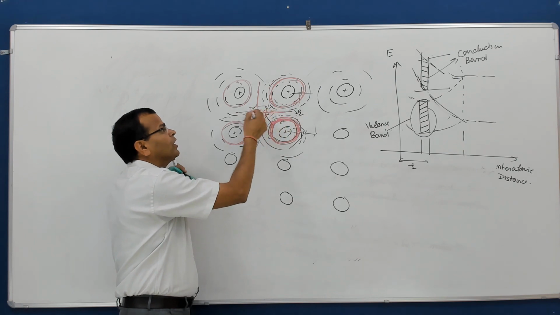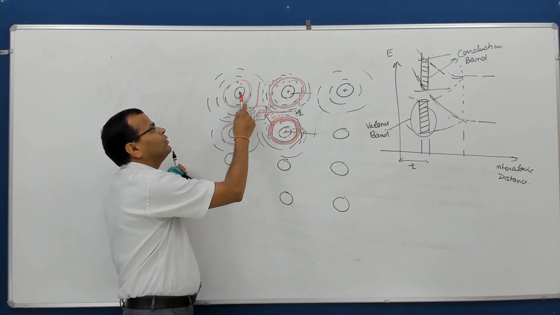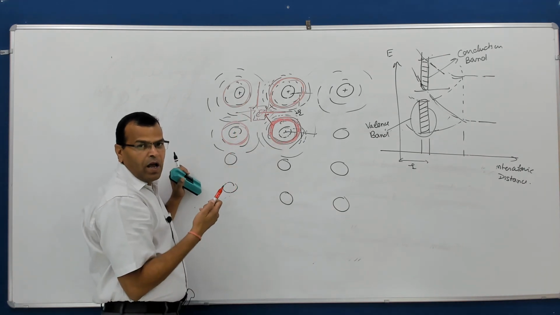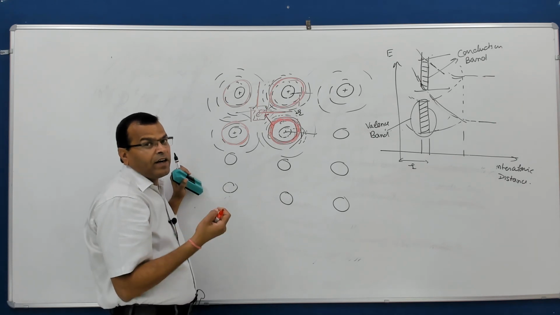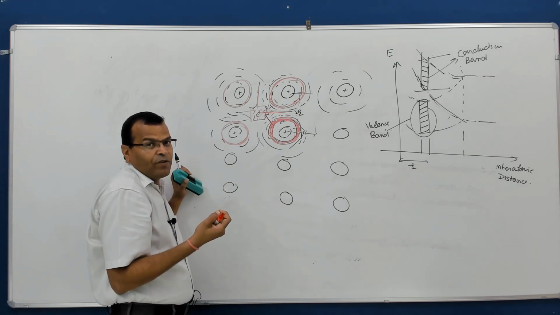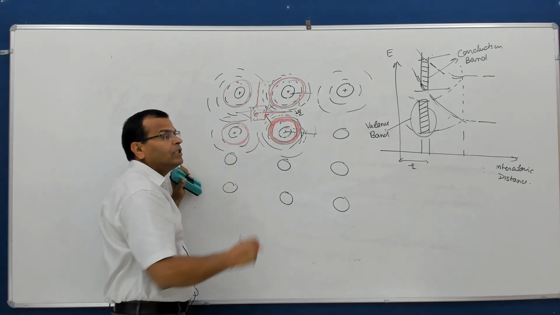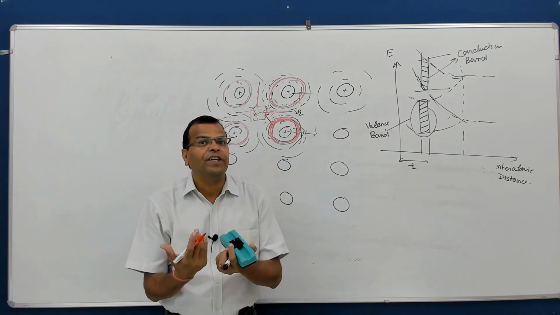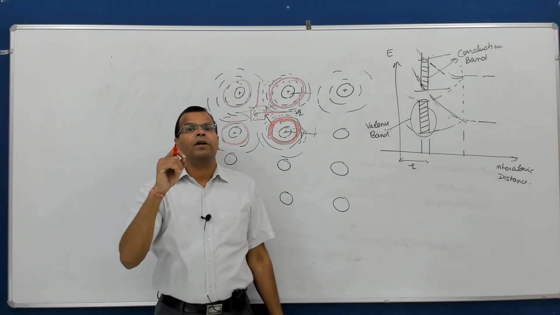So this portion is where the force due to this, this, this, this is almost equal. And when there are multiple forces acting in different directions, the net force on the electron is 0. If the net force on the electron is 0, it is free to move, and that portion is called conduction band.